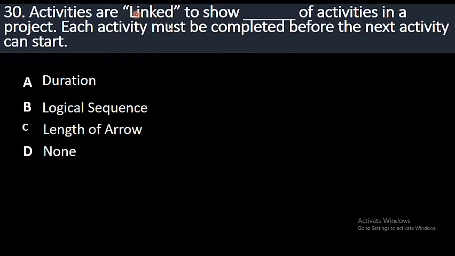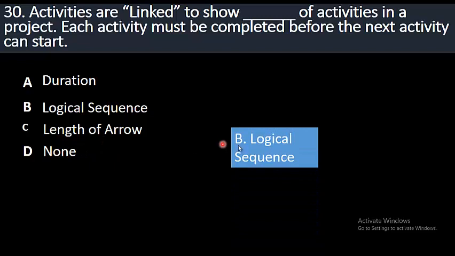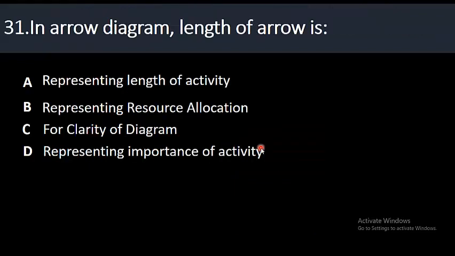30. Activities are linked to show dash of activities in a project. Each activity must be completed before the next activity can start. So the question is, activities are linked to show: option A, duration; B, logical sequence; C, length of arrow; D, none. The right answer is logical sequence. Activities are linked to show logical sequence.